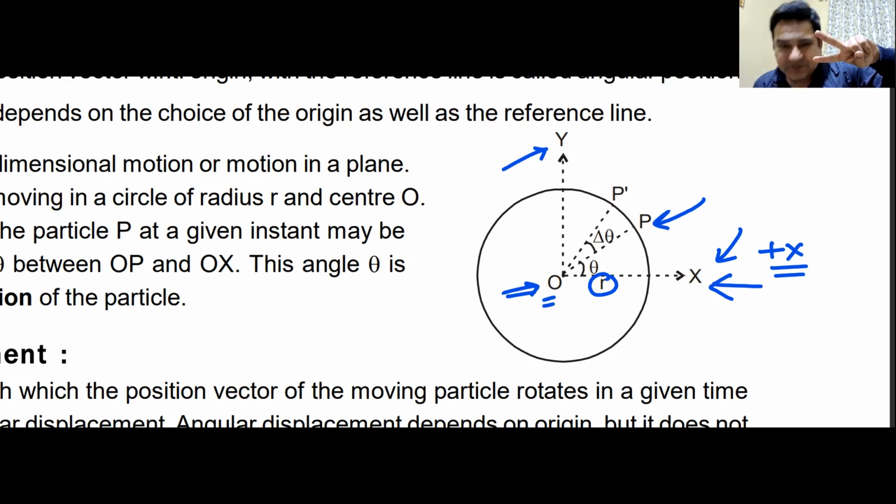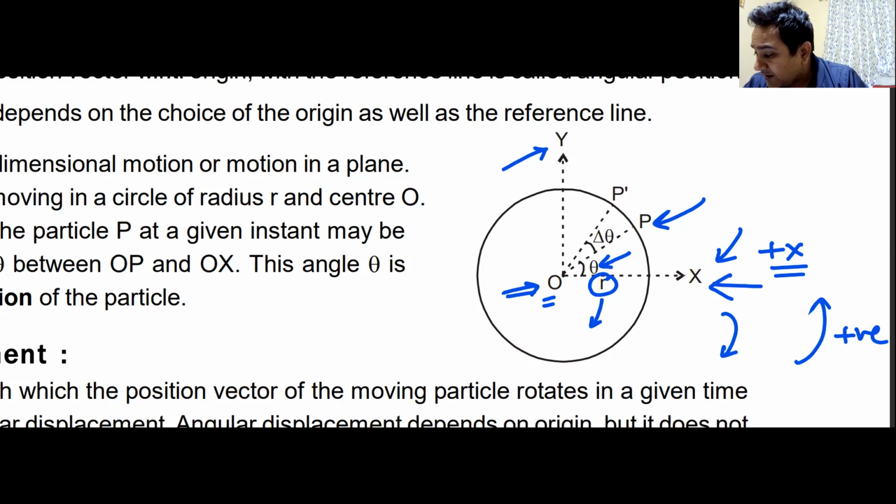Where is the center? Obviously x and y. I must tell you where the coordinate axes are. How much is the radius? And how much is this angle theta? And remember, anti-clockwise angles are positive. Remember that? Yes or no? And clockwise angles are negative. Do you remember that? I told you that in the very first class. So, in circular motion, it is easier to tell you the radius of this circle and this angle theta.